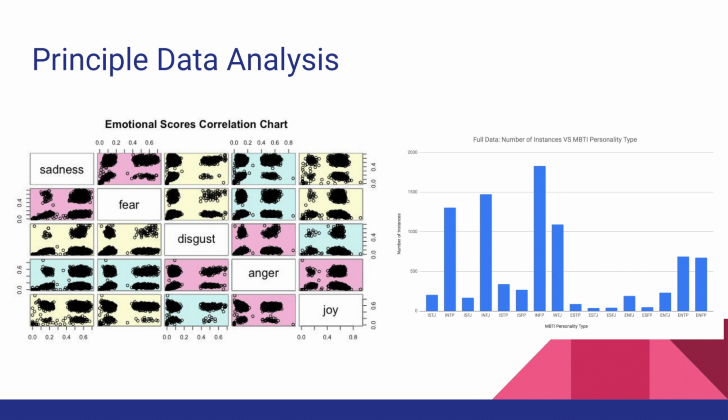We examined the emotional scores of our IBM-generated features and found that while there was some correlation between the scores of anger and disgust, and also between sadness and fear, for the most part, the scores were independent. The label distribution varied widely, however, with some MBTI types having almost 20 times the representation of others.